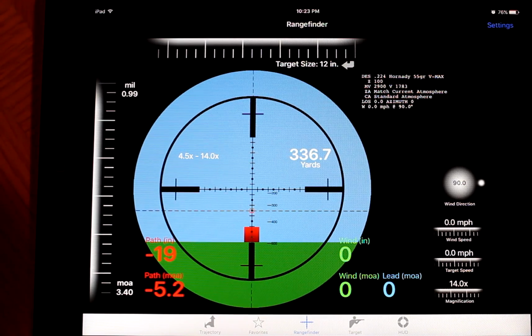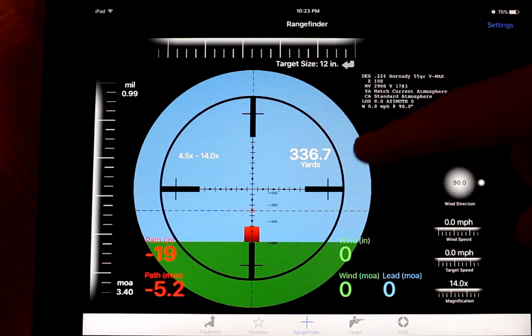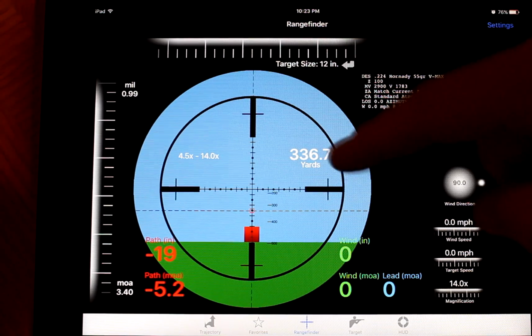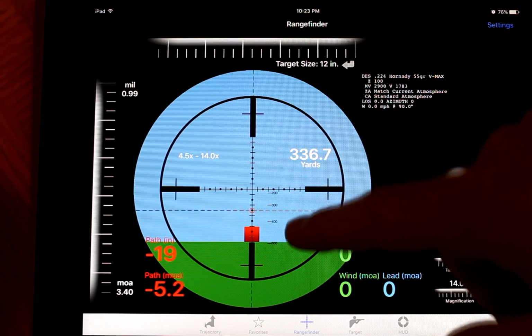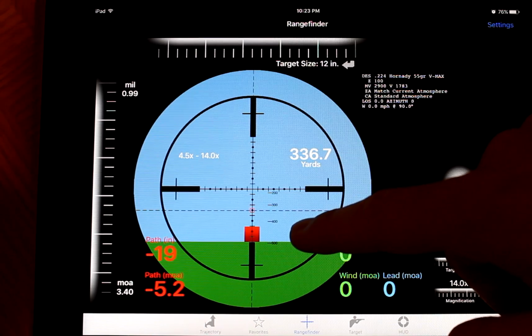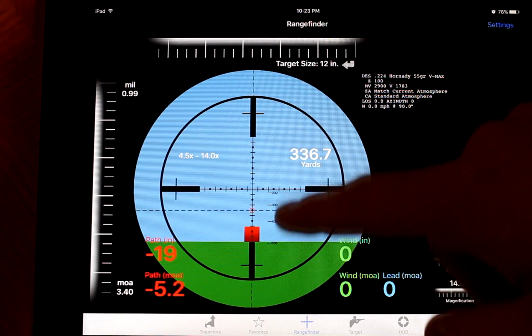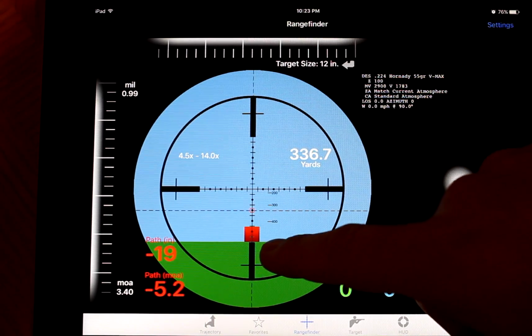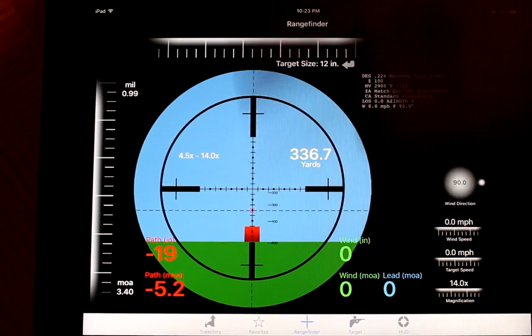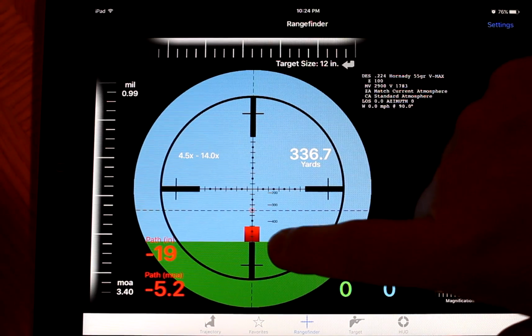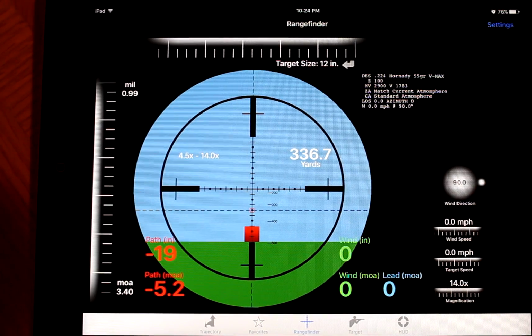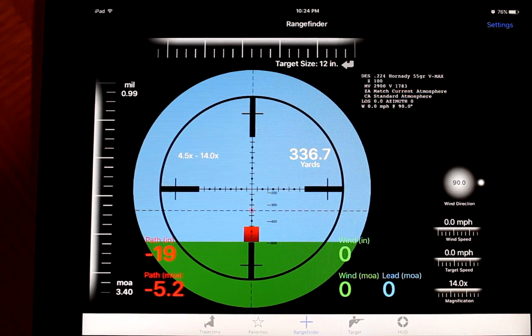I walk out down the range and I point my rifle at the target, and I know it's 12 inches. I put it up and see that it looks like it's exactly 1.5 mil. Then I'll know that I'm 336 yards away.